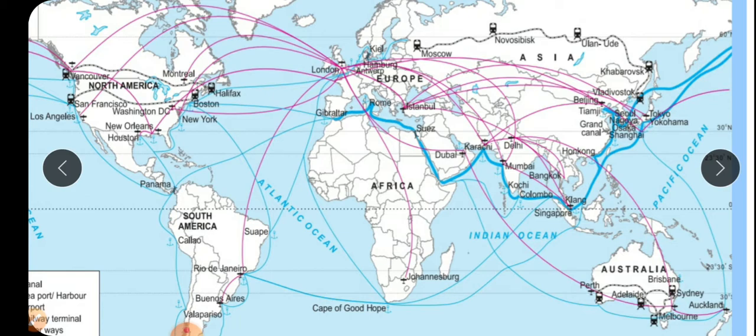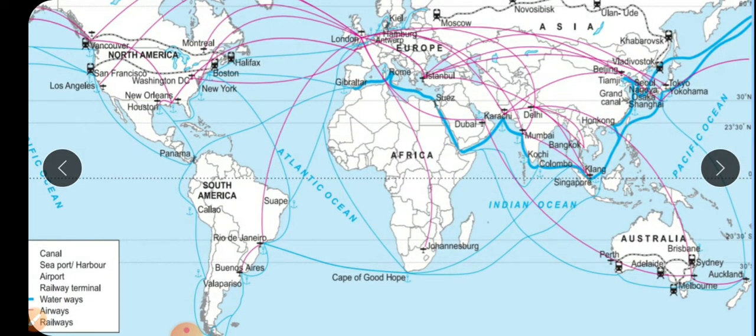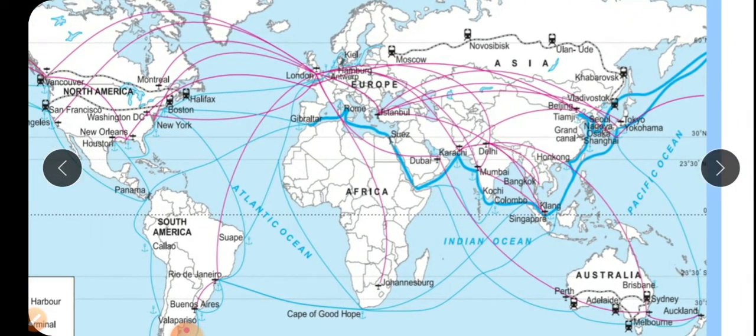We can observe that the water transportation line is also thick from the Suez Canal route, as well as around Japan, the Russian region, and the China coast. We can say the intensity and density of transportation is high in this region.